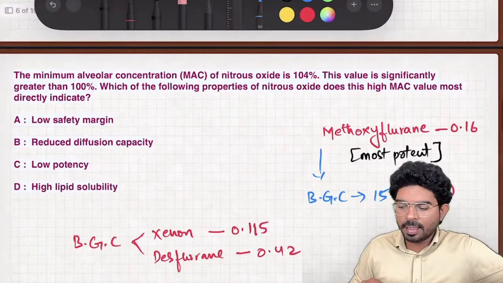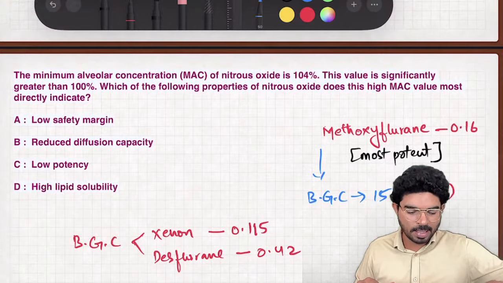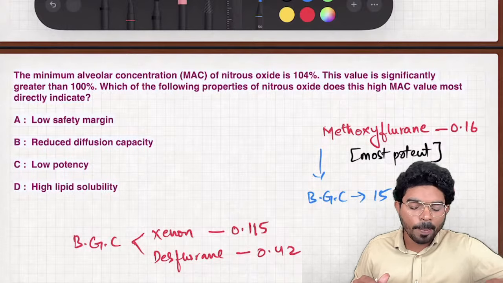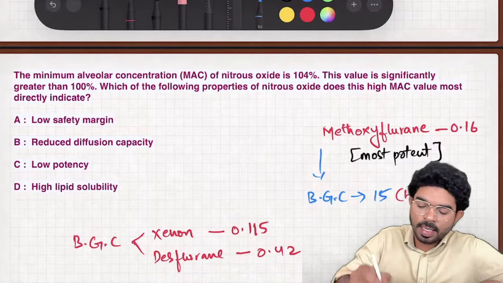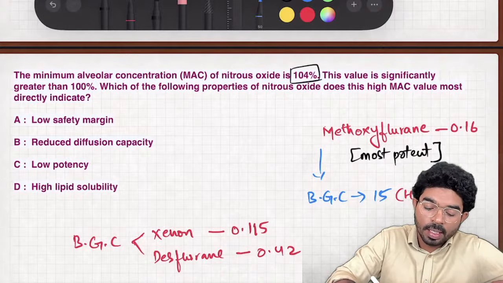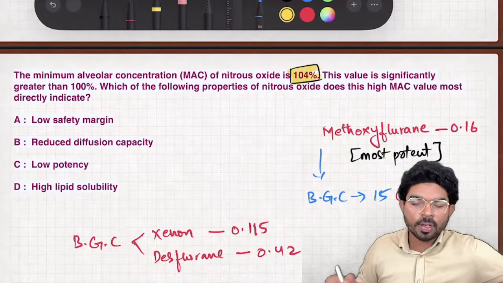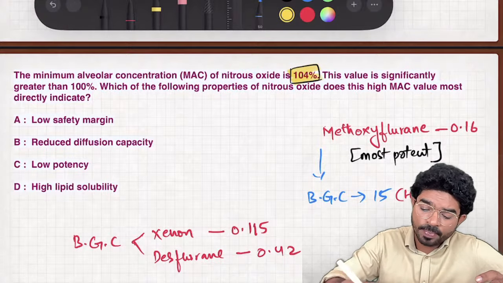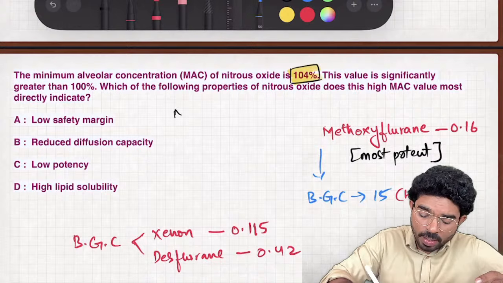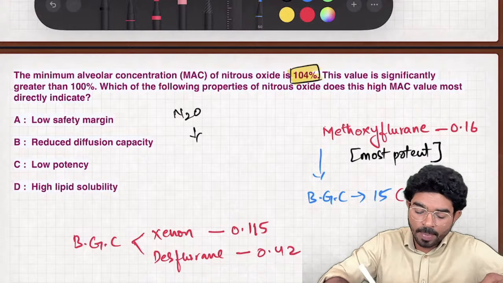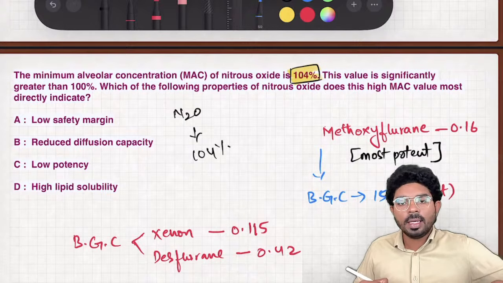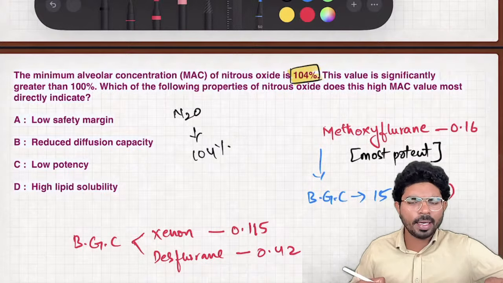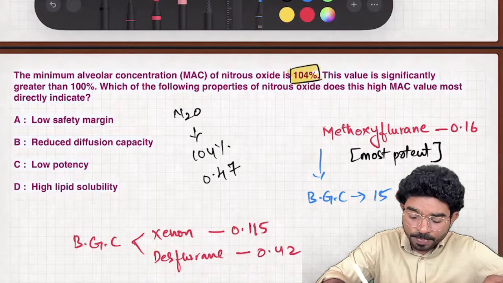Now jumping into the next one. Again, this particular concept is also discussed for you. The question is on MAC value. They're asking the minimum alveolar concentration of nitrous oxide, which is 104. Yes, we have learned about this. The MAC value of nitrous oxide is 104%. And we have learned 2 values. I'm very specifically talking about nitrous oxide. Can anyone tell me what is the blood gas coefficient value of nitrous oxide? We have learned, because again a repeated question, it is 0.47.